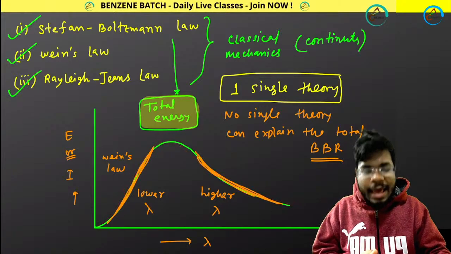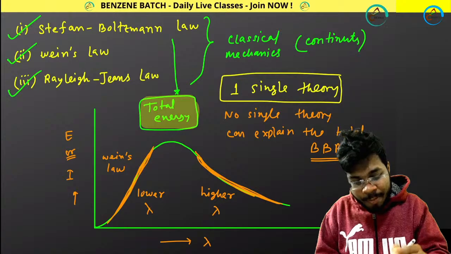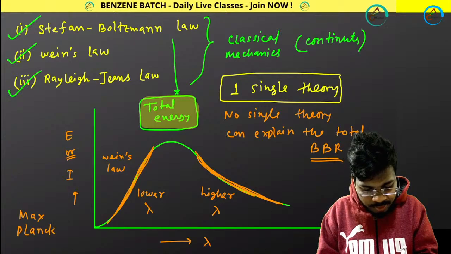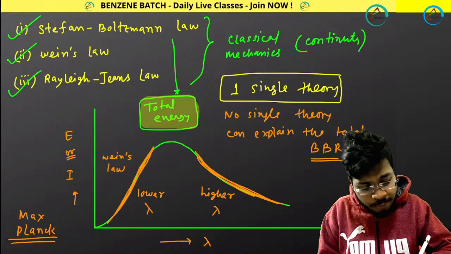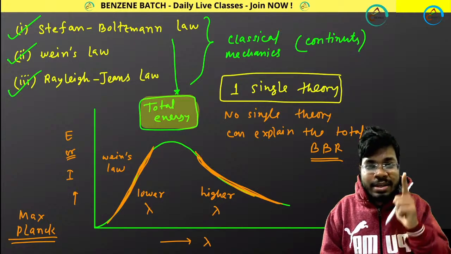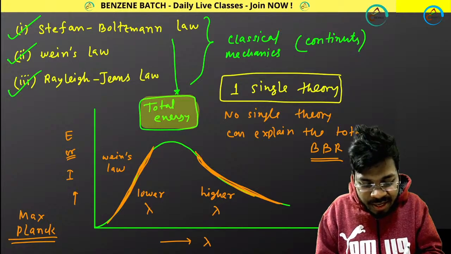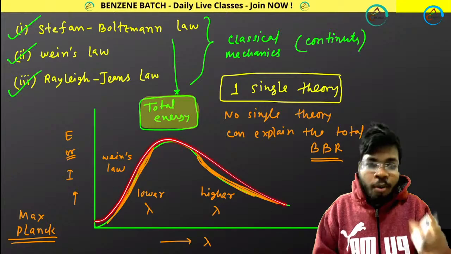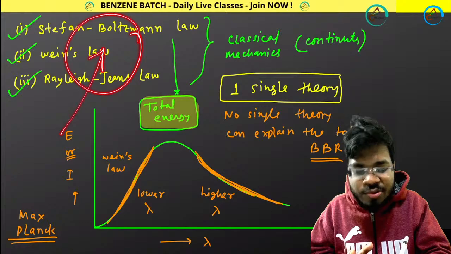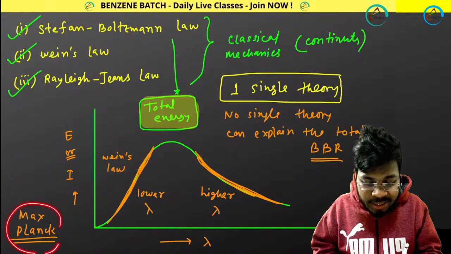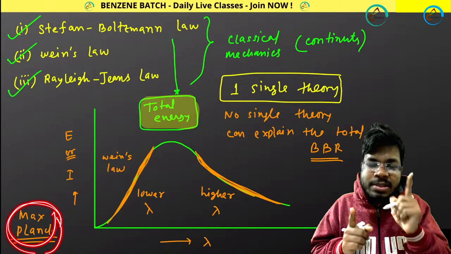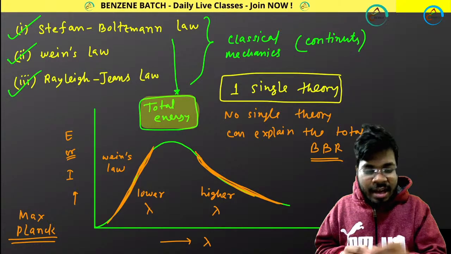Then another scientist came, his name was Max Planck, I told you, and he explained this full plot by one single theory. And he said, okay, now listen, I can explain this full plot by only one theory. I don't need three different theories to explain. That means my theory was right, my concept was right. That means quantum mechanics is right.